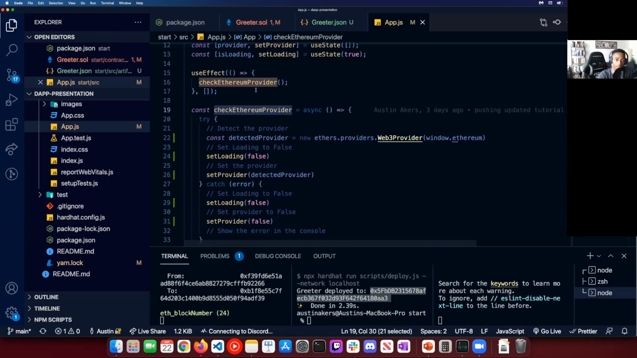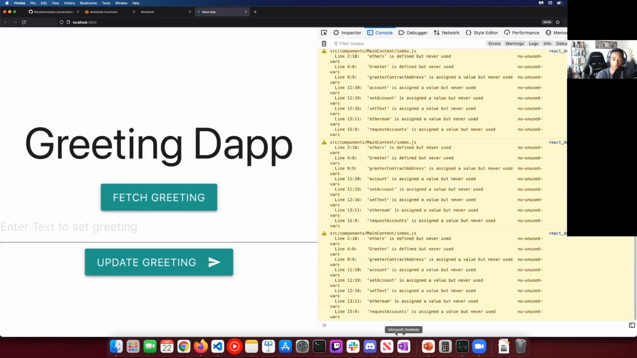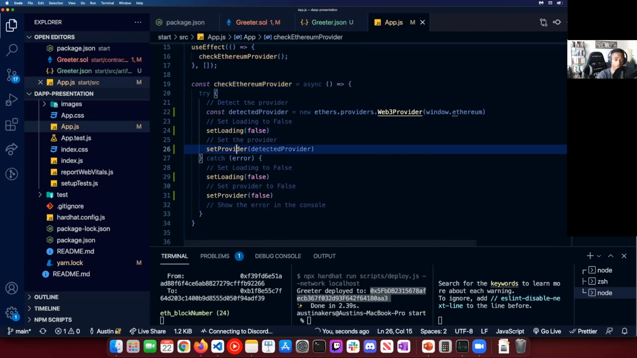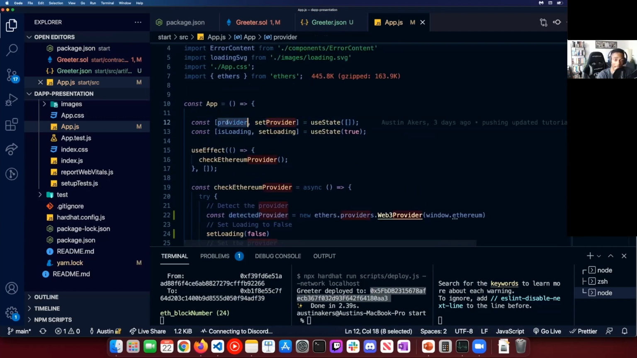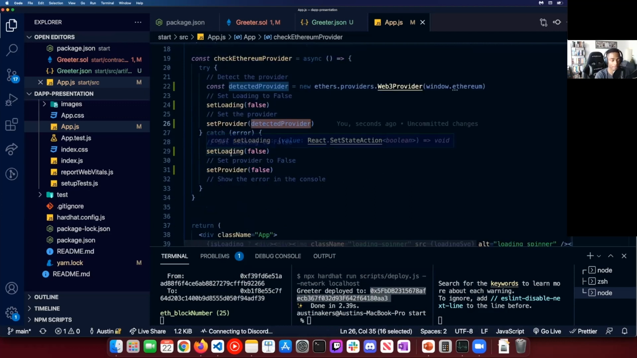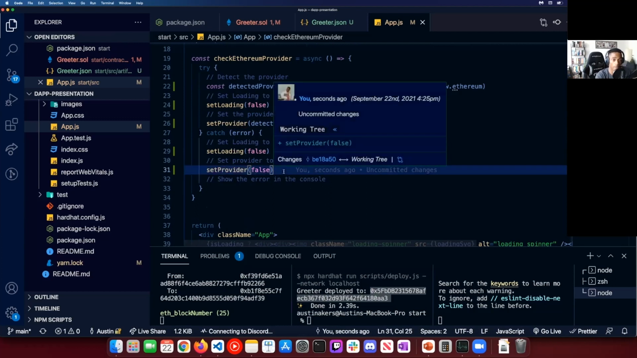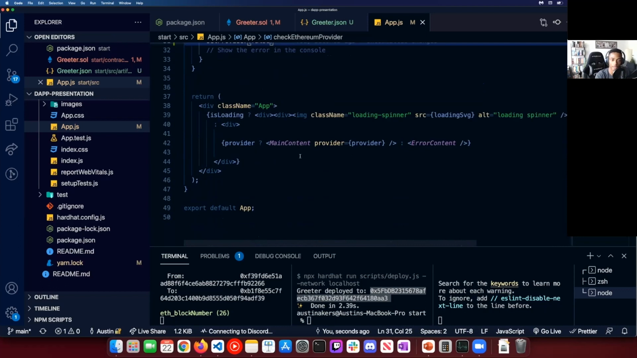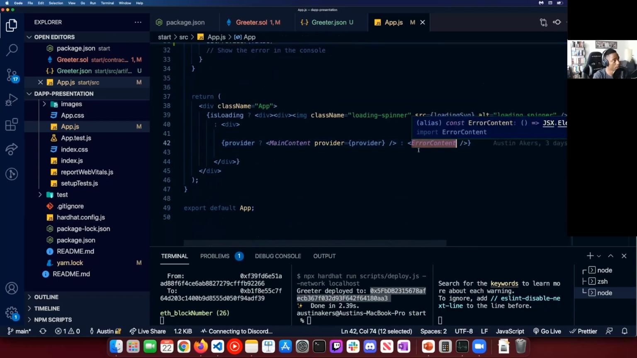So what we're doing here is we created a function called checking for the Ethereum provider, right? So we're checking for that window.ethereum object. If it's there, we're going to set loading to false, and we're also going to set that provider variable that we have here in React, which is our hook. We're going to set that to the detected provider, the provider that we detected, right? Now, obviously if there's a problem, if there's an error, we're going to set loading to false. We're going to set provider to false as well. And then what will happen is we'll have a different error page stating that, hey, you need to download MetaMask, right? That's where, if we take a look at this, if it's false, we'll then show that error content.